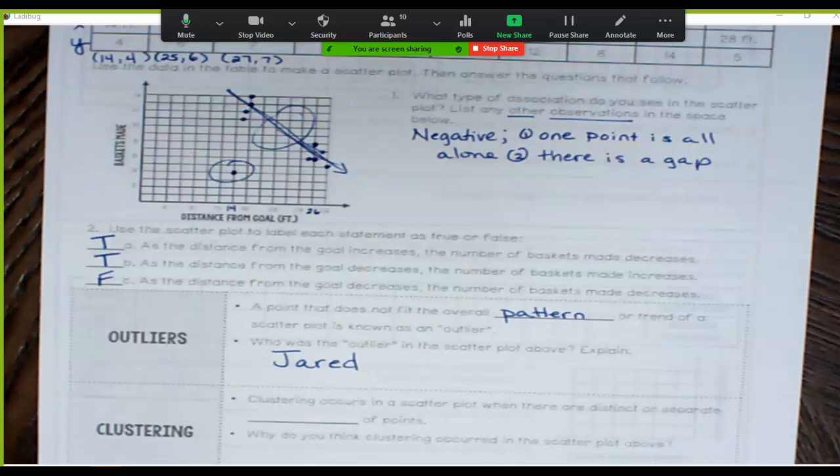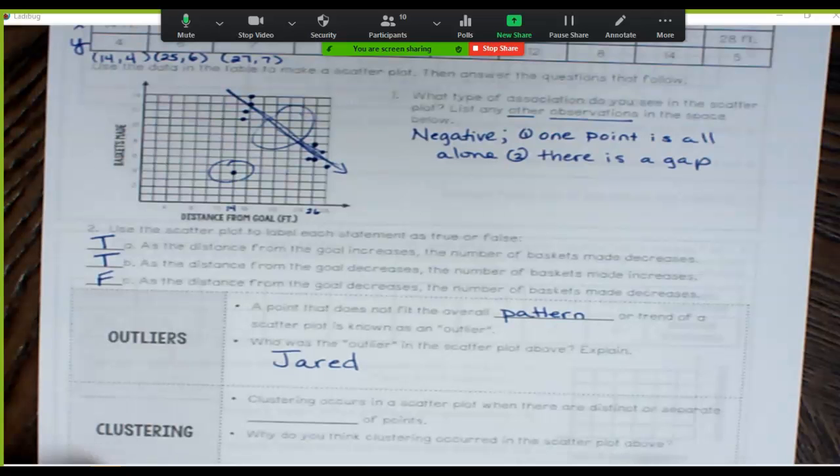He had a bad day. Couldn't make the baskets. Hope this wasn't basketball tryouts. Probably wouldn't make the team. That would be me because I can't shoot baskets. Do you think maybe he had a bad game? Maybe he had an injury. We don't know. I need more information before I can judge Jared.